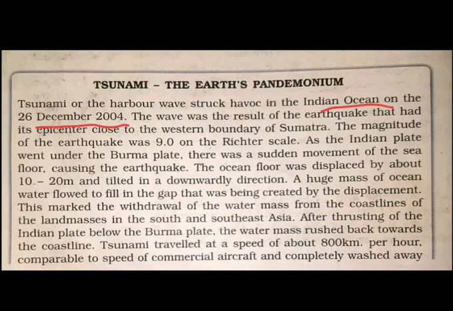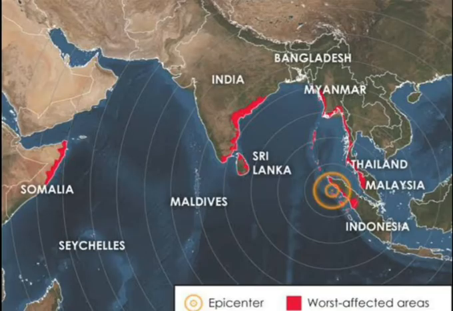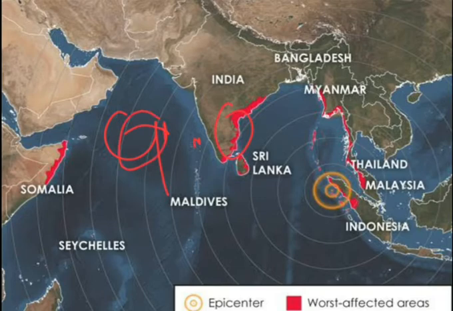The wave was the result of an earthquake. At that time, an earthquake happened under the sea, under the Indian Ocean. That is why the tsunami occurred. It had its epicenter close to the western boundary of Sumatra. The magnitude of the earthquake was 9.0.